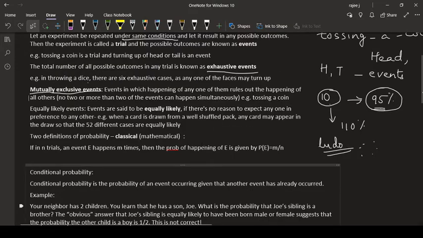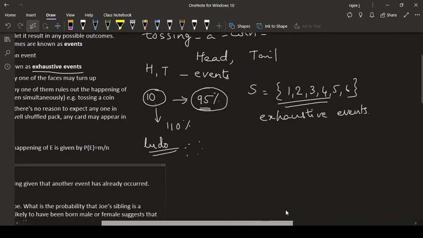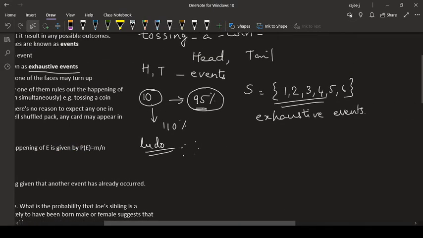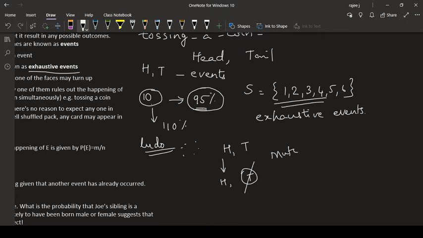Now, when you toss a coin, either you will get a head or a tail. If the coin is a fair coin, it is very much sure that if you are getting a head, there is no chance of getting a tail. Such events are called mutually exclusive. Mutually exclusive means if you are getting a head, then you will not get a tail.